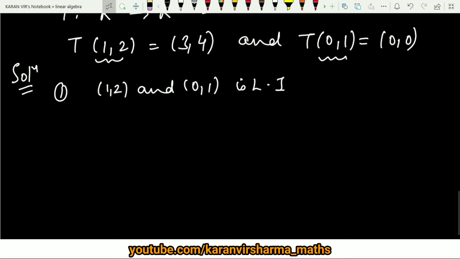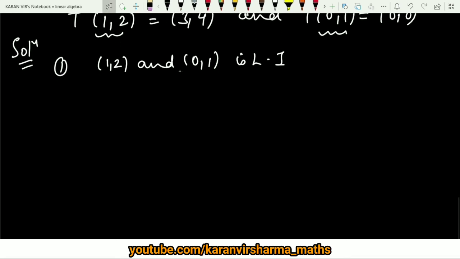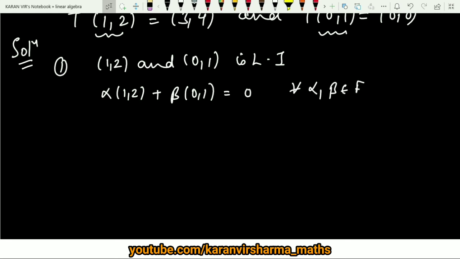Using the standard approach, in order to prove linear independence, we take a linear combination. So let alpha times (1, 2) plus beta times (0, 1) be equal to 0, for alpha, beta coming from the field.